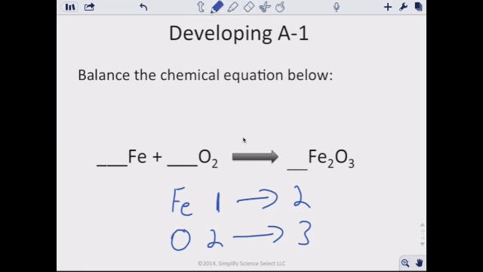So our steps, we start with our metals. Let's balance our metals. Well, this guy's a 2. This guy needs to be a 2, so I put a 2 there. And see, we have 2 for our irons now. So it changed to 2. And now our irons are balanced.